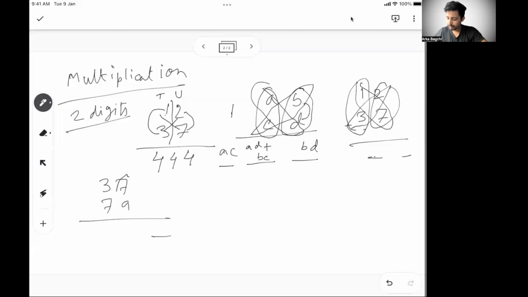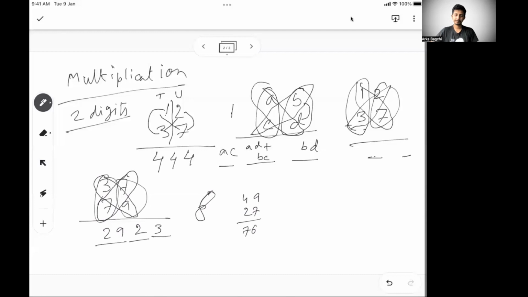So 7 into 9, 63. I have 6 in hand. 3 into 9 is 27, plus 7 into 7 is 49. So if I can do it quickly, 49 and 27 gives me 15, 16, 76. 76 plus 6 is 82. So I have 2, 8 in hand. So this becomes 8. 3 into 7, 21 plus 8 is 29. So 2923 is my answer.